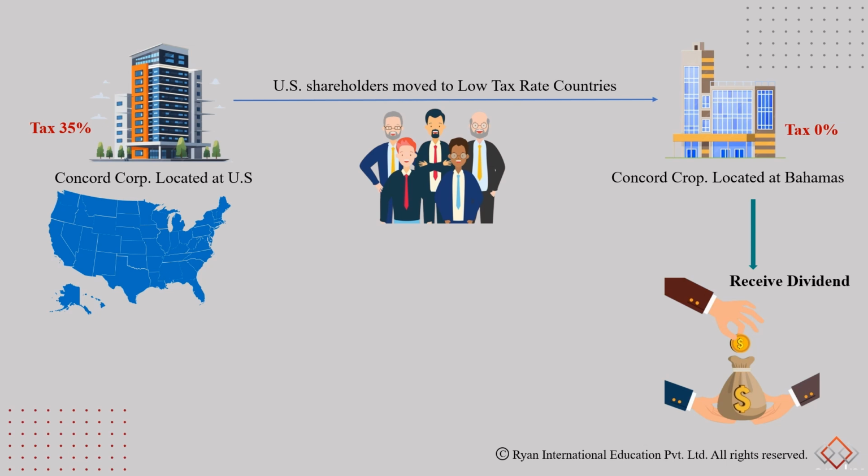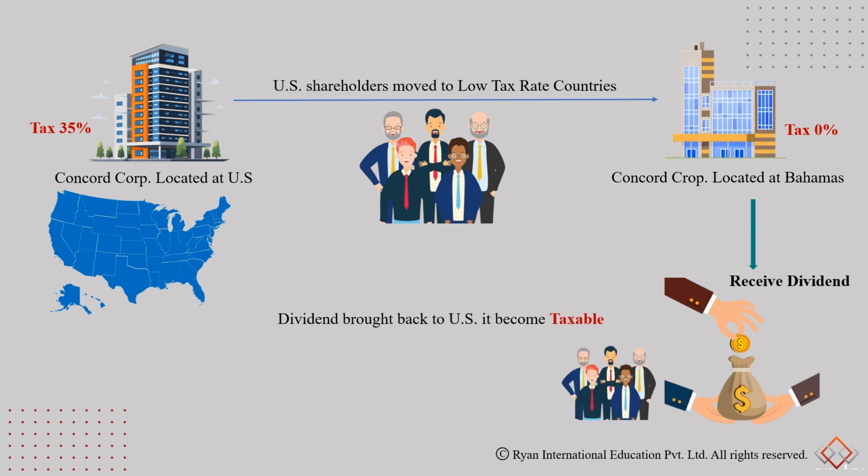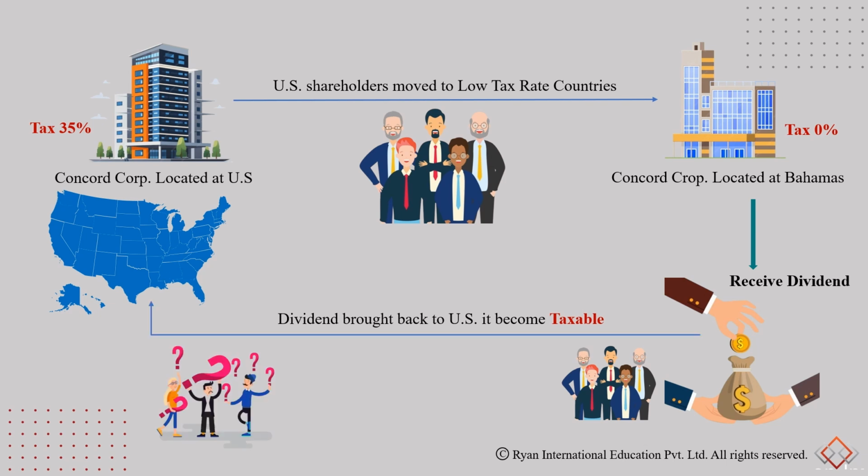Obviously, they receive dividends from this corporation, and they know that if they bring them back to the US, they would be taxable. So they would never bring them back. This was the situation, and that's where the Tax Cuts and Jobs Act tried to prevent these kinds of issues.